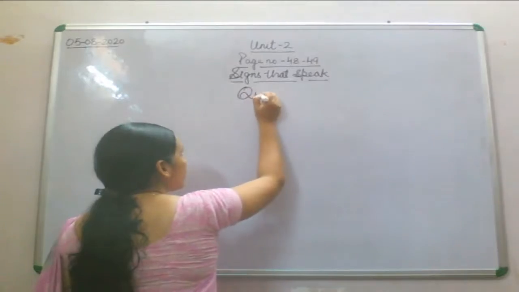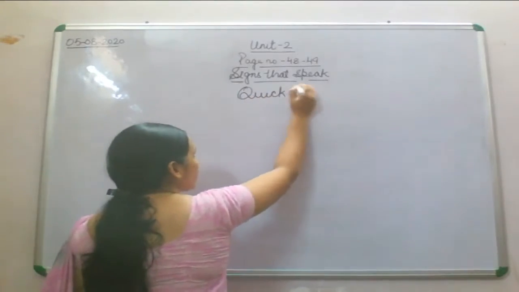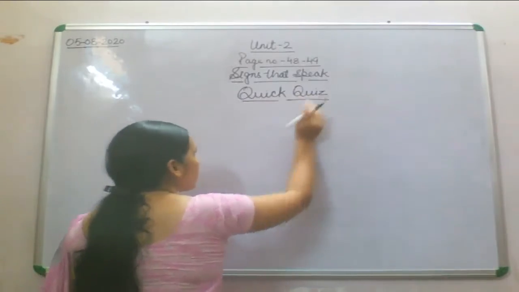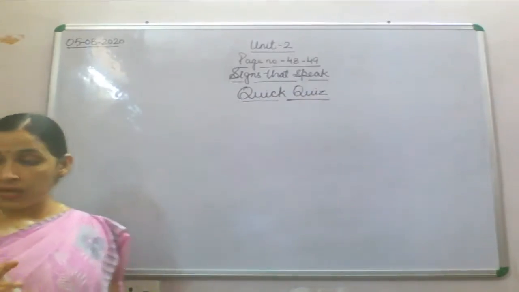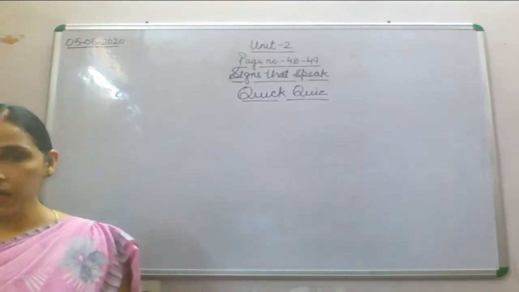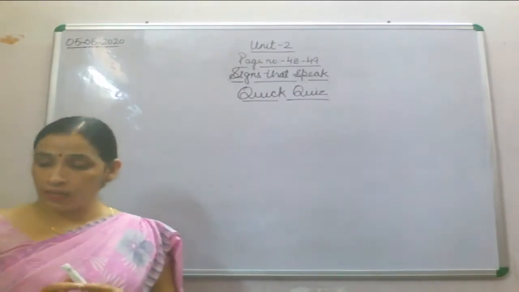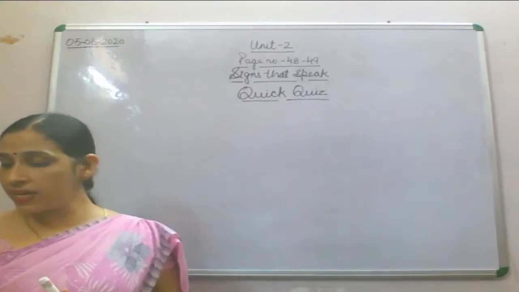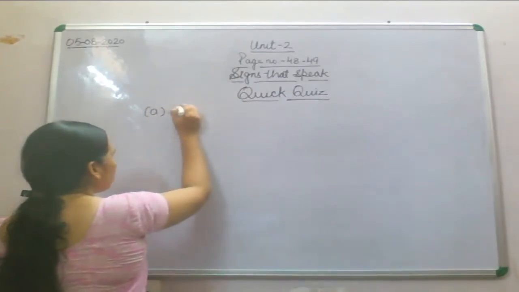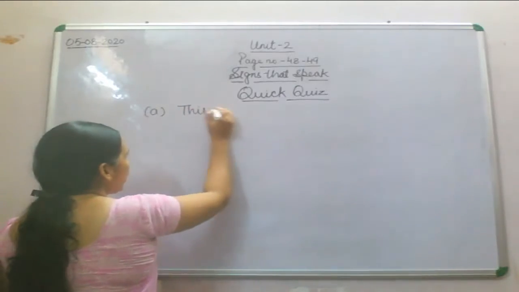Start with the quick quiz. What is the quick quiz? Now the first symbol stands for, now I'll write it. What is the question? This area is for parking. If you have been given this A part, this area is for parking.